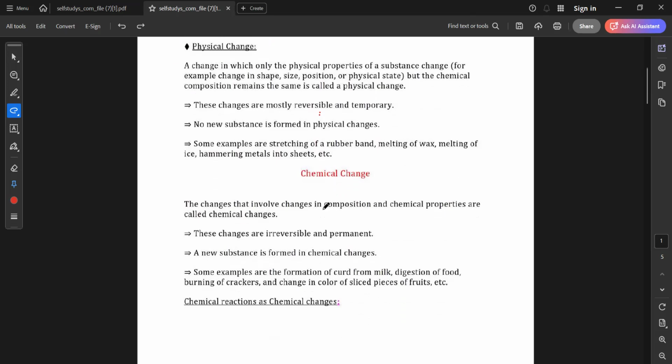Okay, now chemical change. The changes that involve changes in composition and chemical properties are called chemical changes. These changes are irreversible and permanent. A new substance is formed in chemical changes. Some examples are the formation of curd from milk, digestion of food, burning of crackers, and change in color of sliced pieces of fruit, etc.